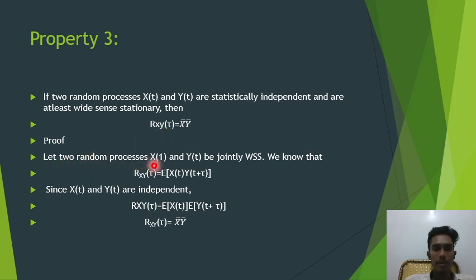And let us take two random processes x of t and y of t. Both are WSS. We know that this is the equation: Rxy of tau is equal to E of x of t into y of t plus tau. And hence, as they are independent in nature, we can write this as expectation of x of t into expectation of y of t plus tau. Rxy of tau is equal to expectation of x of t into expectation of y of t plus tau, and expectation of x of t is nothing but x bar, and expectation of y of t plus tau is nothing but y bar, and hence proved. This is property 3, and this is the end.